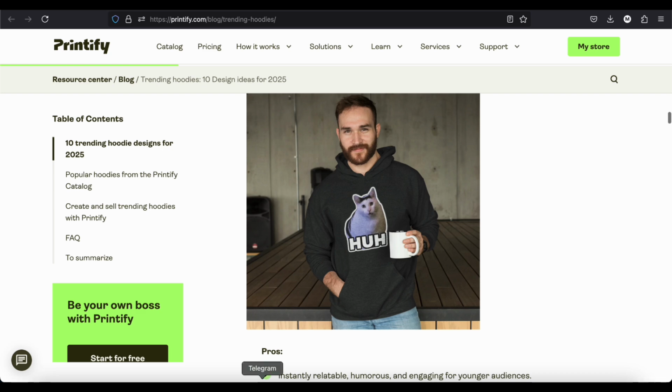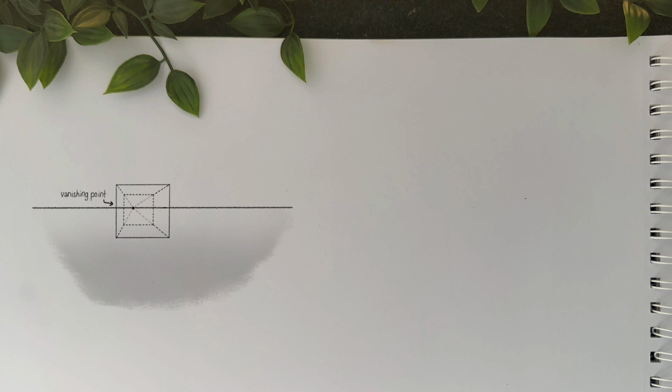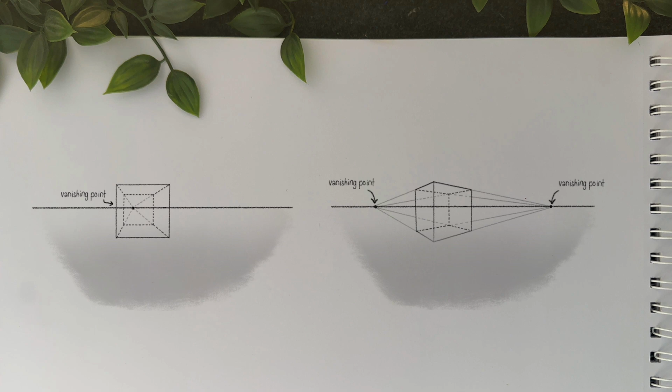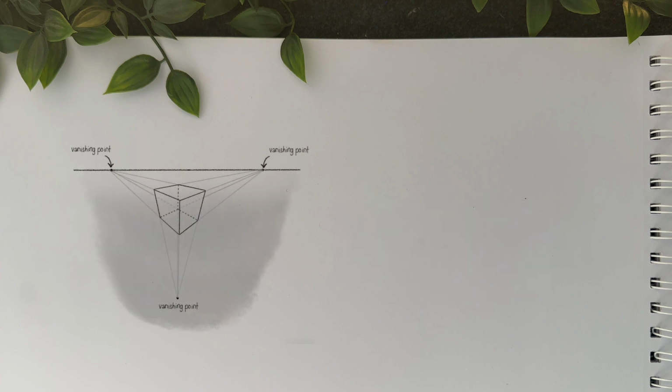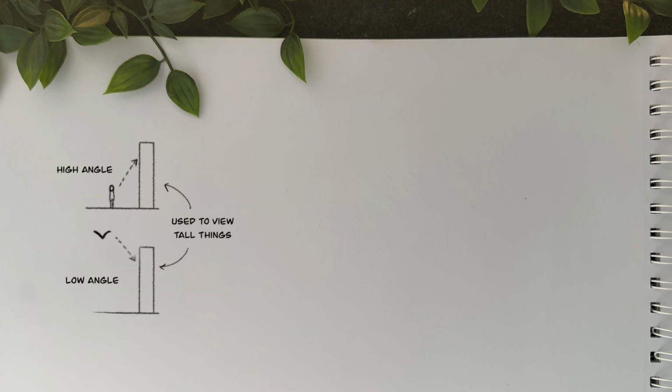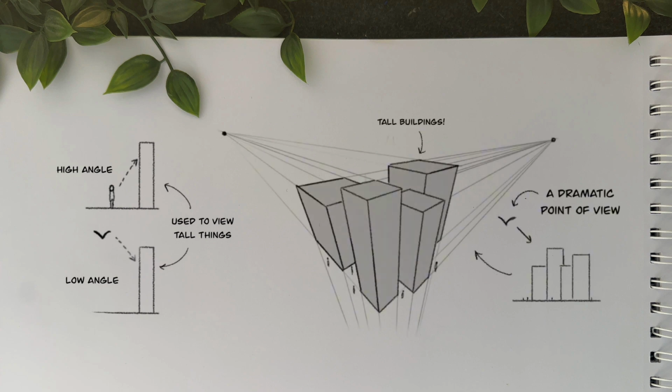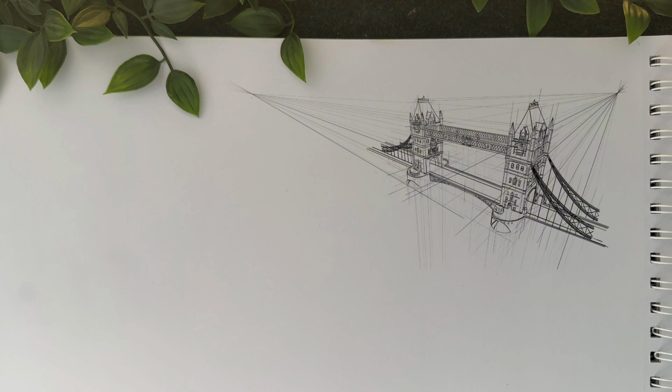Now let's jump back into cities in 3-point perspective. So we've seen that 1-point perspective is used when we want to draw something we are directly facing. 2-point perspective is used when drawing something we are looking at from its corner. And now with 3-point perspective, we have 2 vanishing points on the horizon line and a 3rd vanishing point above or below. 3-point perspective is ideal for scenes where objects are seen from high or low angles. It is often used to emphasize dramatic angles and extreme foreshortening. With 3 vanishing points, you will create a unique and immersive view.